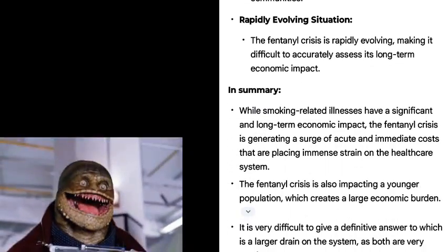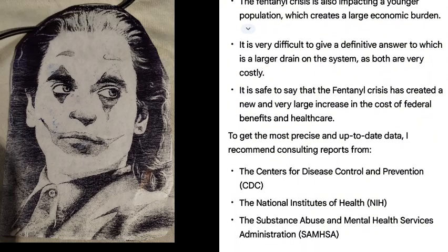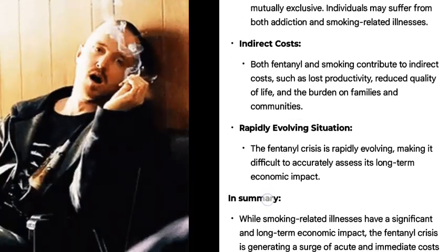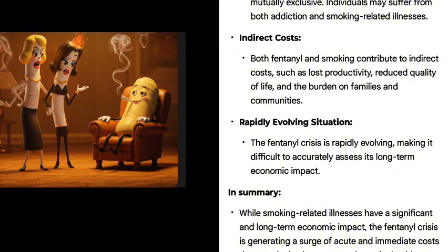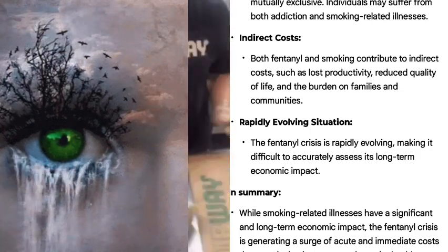Key considerations. Overlapping costs. It's important to note that these issues are not mutually exclusive. Individuals may suffer from both addiction and smoking-related illnesses. Indirect costs. Both fentanyl and smoking contribute to indirect costs, such as lost productivity, reduced quality of life, and the burden on families and communities. Rapidly evolving situation. The fentanyl crisis is rapidly evolving, making it difficult to accurately assess its long-term economic impact.